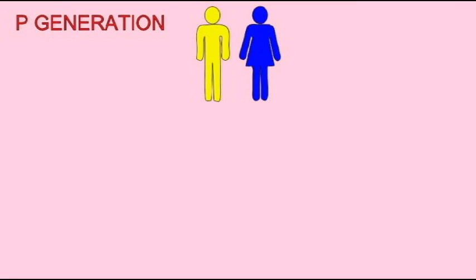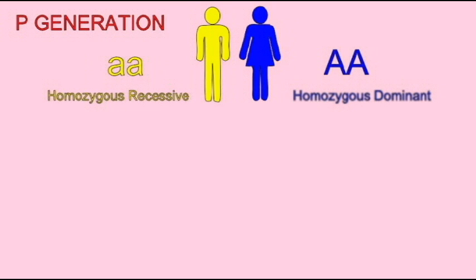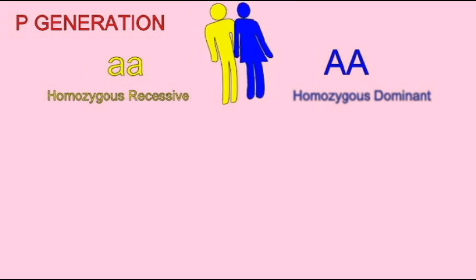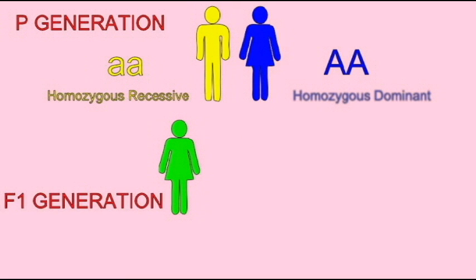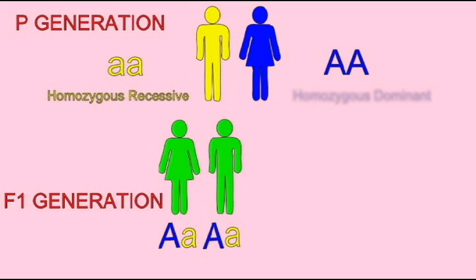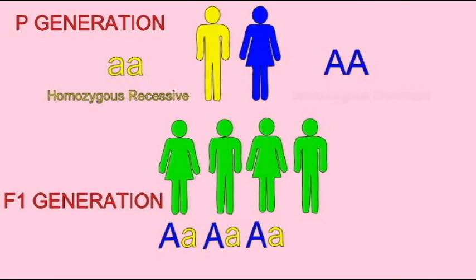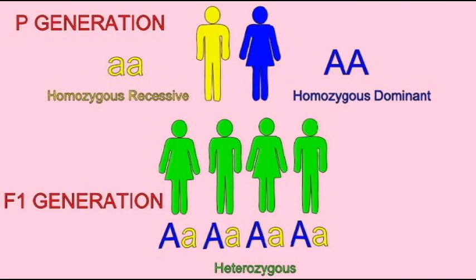Mendel reasoned that this was because the dominant phenotype was caused by being homozygous dominant in one parent, having two copies of the dominant allele, while the recessive phenotype in the second parent was caused by being homozygous recessive, having two copies of the recessive allele. Each of the offspring then gets a dominant allele from one parent, a recessive allele from the other parent, and therefore they are heterozygous.